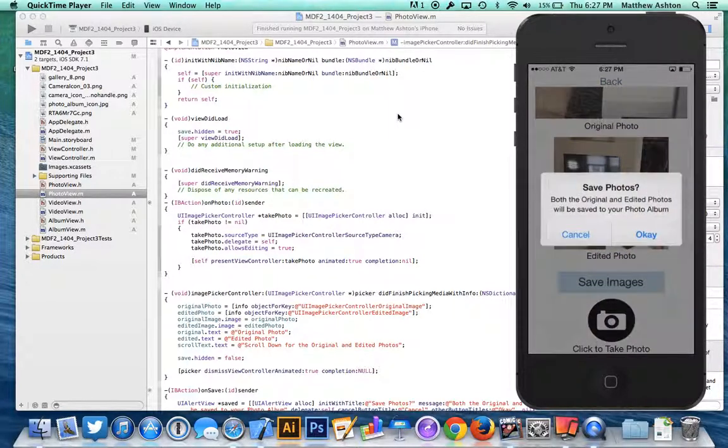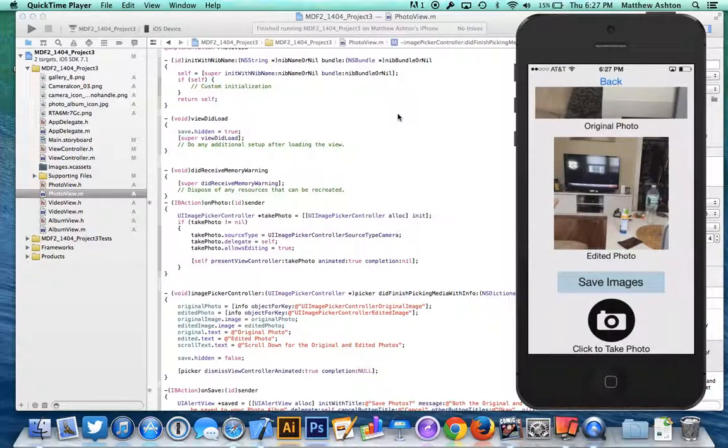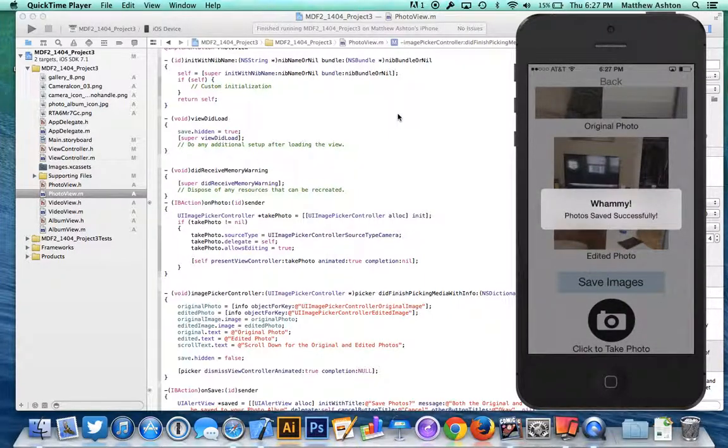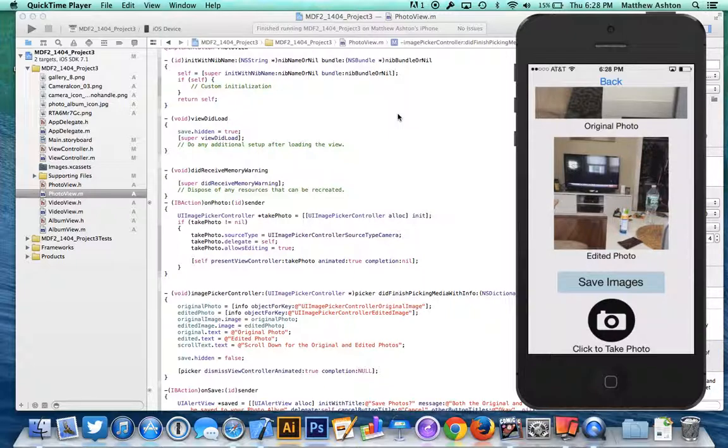And then what you can actually do is save images. And I got an alert here: save the original and edited photos. So you can hit cancel and it won't save them. But if you go and hit save, it saves them and you actually get a little alert that says the photos were saved successfully. And then you can actually view them later.